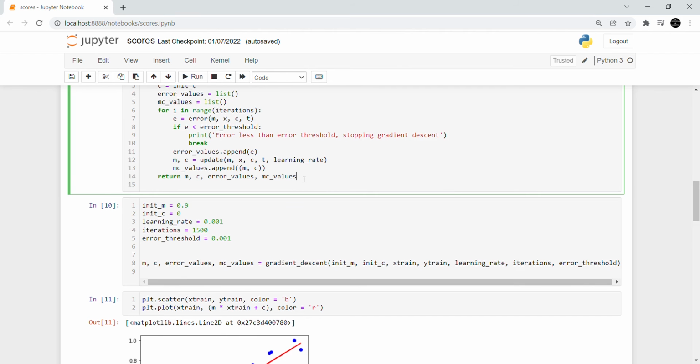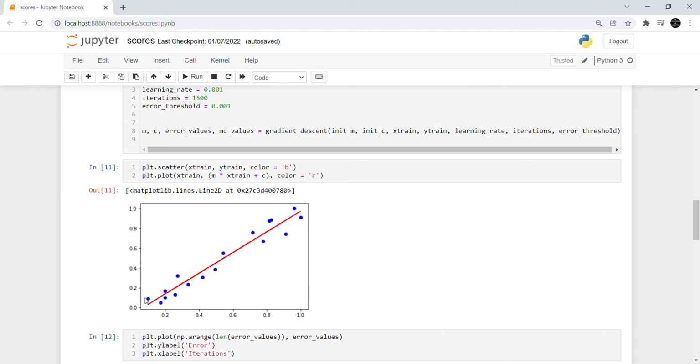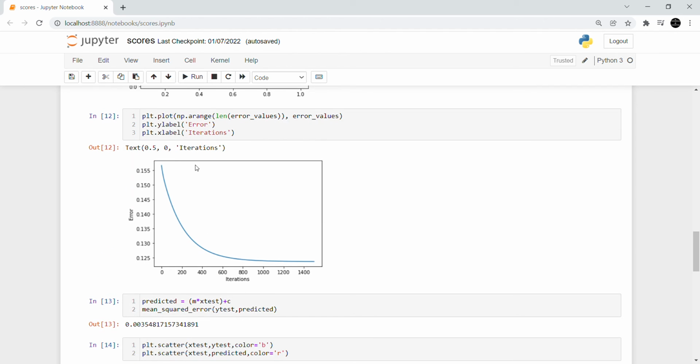and the error. Using that, we can plot our graphs and we can see that the blue ones are the actual scores and the red line is what our model made, which is pretty decent for the data we have, and considering this is just linear regression, it is a good model. You can see here that it almost becomes an asymptote over here, and here it's a perfectly parallel line, and it will go on to be a parallel line even if we increase the iterations.